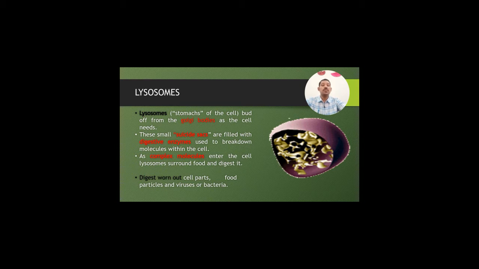In the previous class, we discussed metabolism. This metabolic process requires some enzymes, and those enzymes are present in the lysosomes. Apart from that, these lysosomes burn out the cell parts, food particles and viruses or bacteria. It means we can say these lysosomes take part in our immune system also, because they are killing these viruses and bacteria with the help of digestive enzymes.